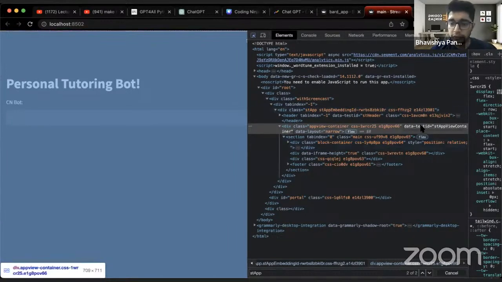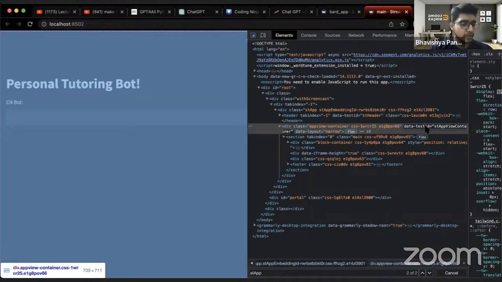So this data test ID basically is a type of an element. So this is just an attribute in it. A data test ID basically represents the attribute in that element which is responsible for changing the background. In simple layman terms, that is what it represents.